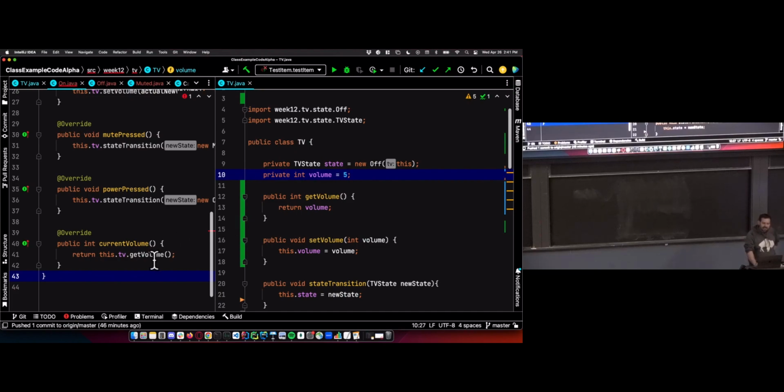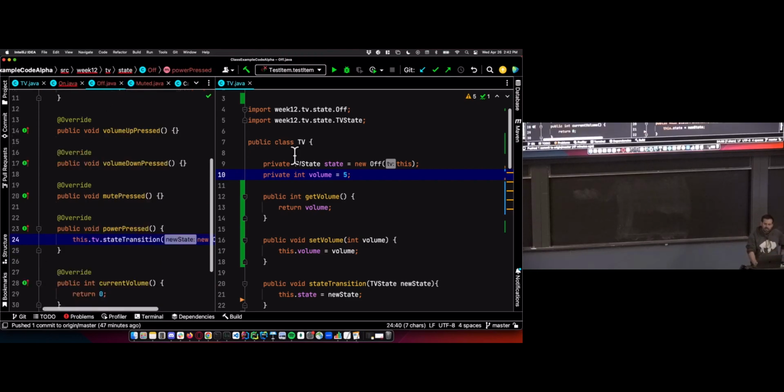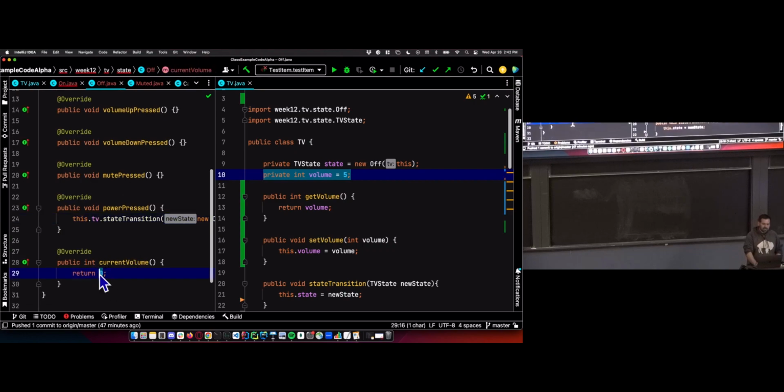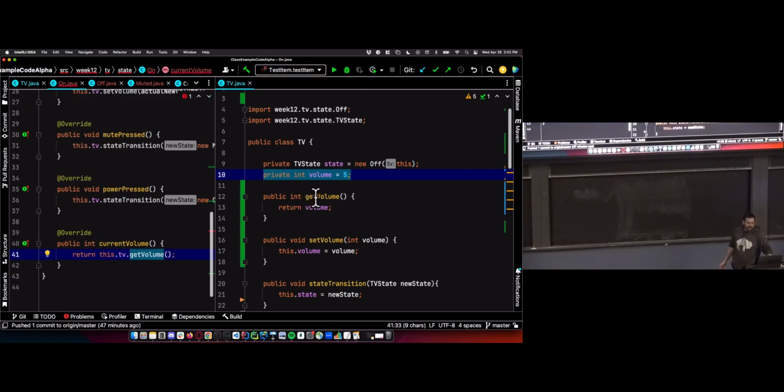When we're in the on state, we're going to return that value, whatever value is stored there. When we transition to the off state, we're preserving this value. This value is staying the same. It's remembering what the volume was, but we're just not accessing that variable. We're straight up returning 0 no matter what is stored in that variable. And we're doing that without a conditional, of course. So when we're in the off state, return 0. When we're in the on state, return what the actual volume is.